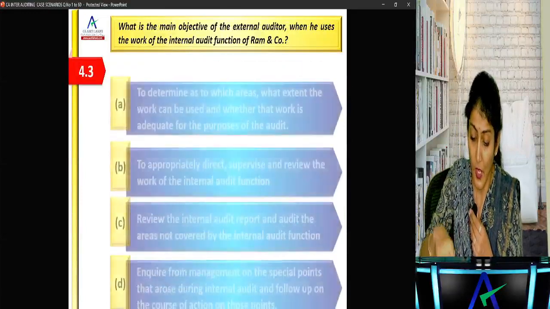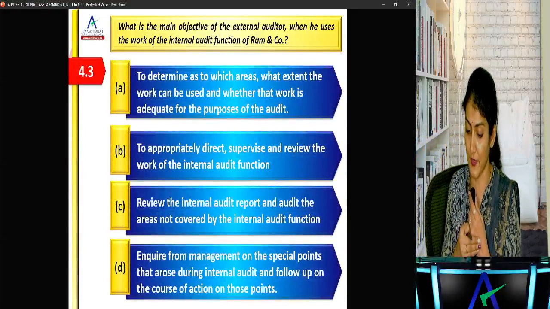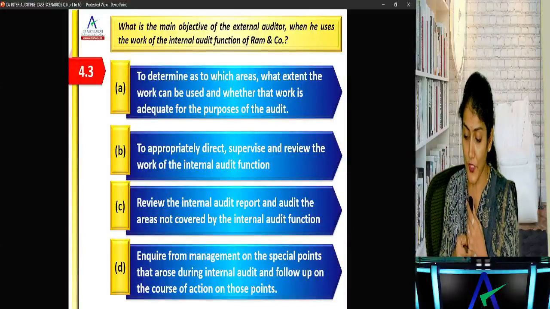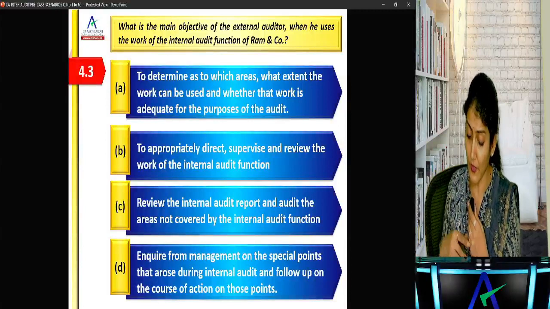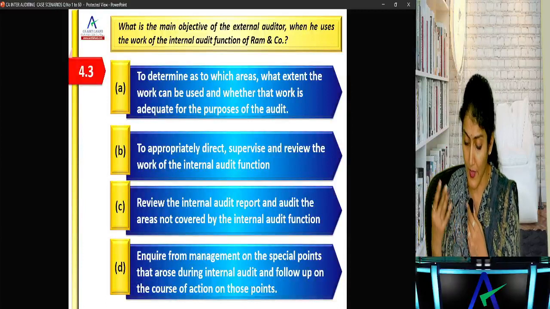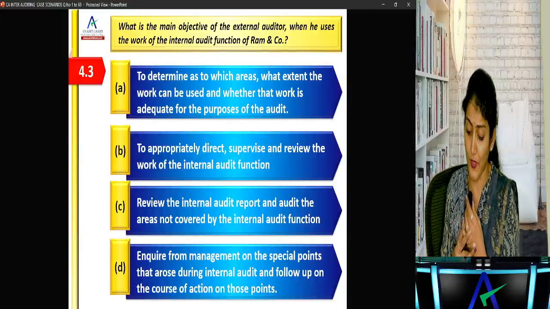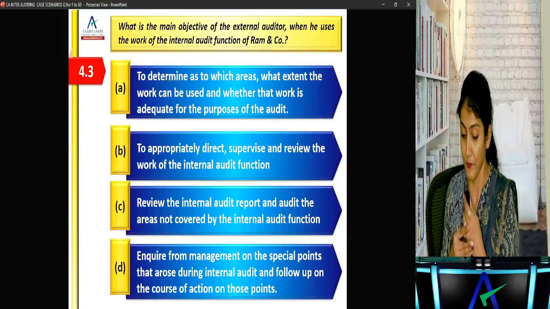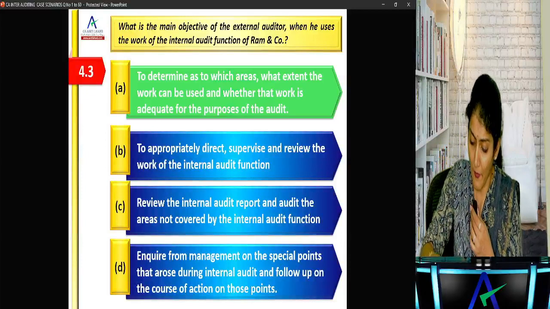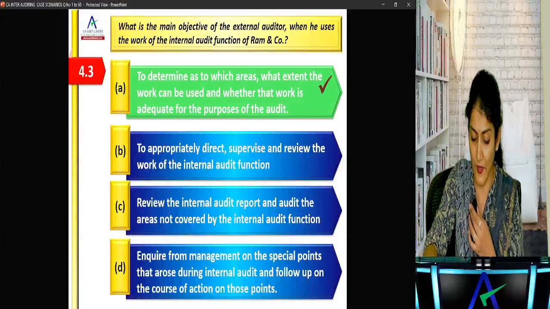Right. Next one. What is the main objective of the external auditor when he uses the work of the internal auditor? To determine for which areas and to what extent the work is to be used, and whether the work is adequate; to appropriately direct, supervise and review the work of the internal auditor, review the internal audit report and audit the areas not covered by internal audit; and inquire from the management on the special points that arose during internal audit, and follow up on the course of action on those points. Right? So determine whether the work can be used and whether the work is adequate for the purpose of the audit. That's the objective of SA 610.